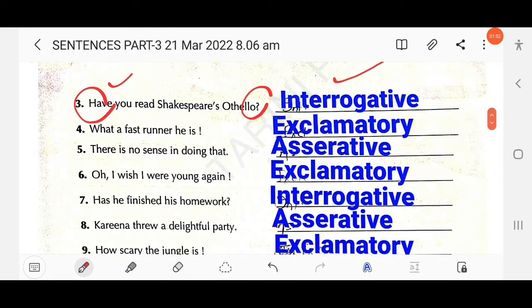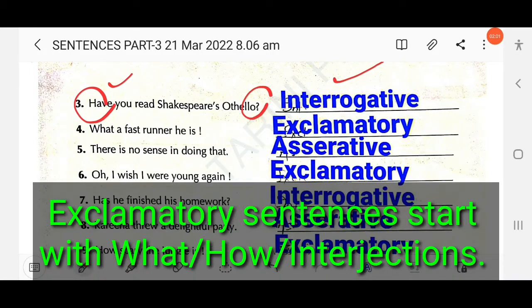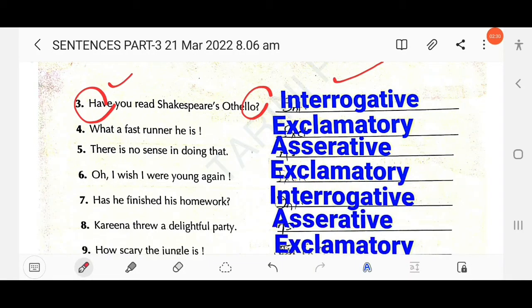Then next, what a fast runner he is. As we have already discussed in the previous video, an exclamatory sentence starts with how, what, or uses an interjection. Exclamatory means to express sudden, strong feeling. Here the sentence starts with a WH word and ends with an exclamation mark. So this is an exclamatory sentence.